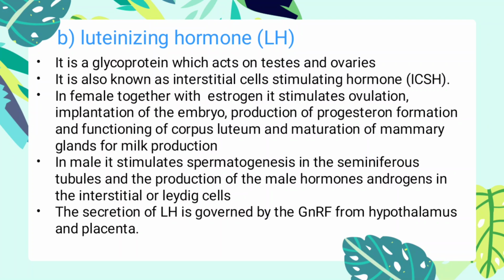The second one is luteinizing hormone. It is a glycoprotein which acts on testes and ovaries. It is also known as interstitial cell stimulating hormone. In females, together with estrogen, it stimulates ovulation, implantation of the embryo, production of progesterone, formation and functioning of corpus luteum and maturation of mammary glands for milk production. In males, it stimulates spermatogenesis in the seminiferous tubules and the production of the male hormones, androgens, in the interstitial or Leydig cells. The secretion of LH is governed by GnRF from the hypothalamus and placenta.